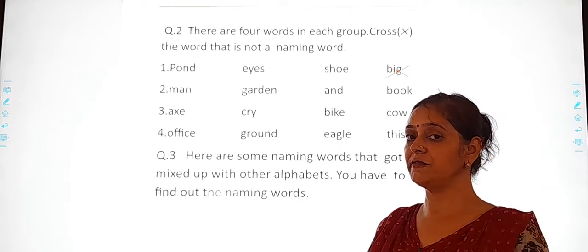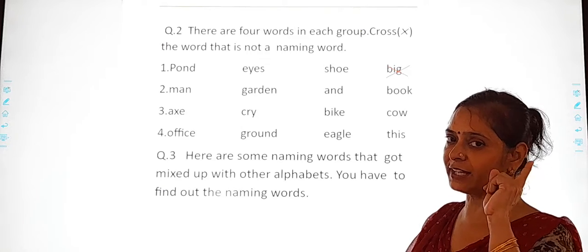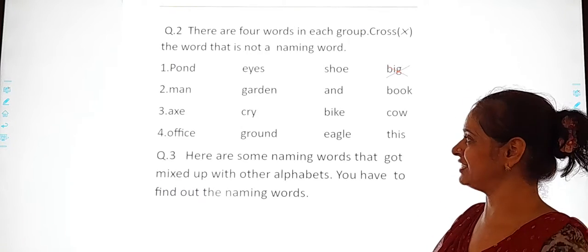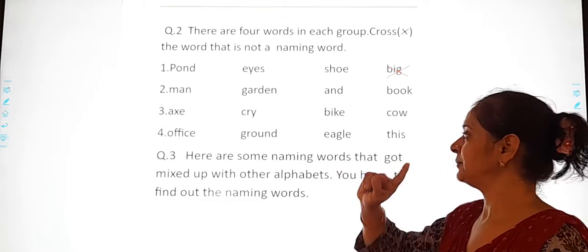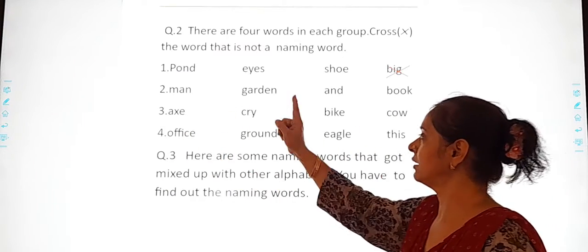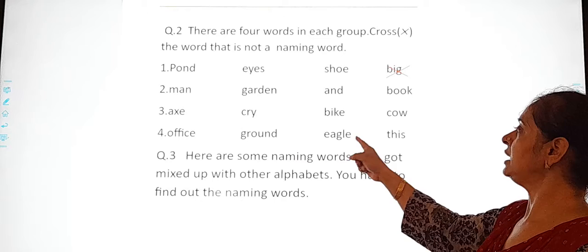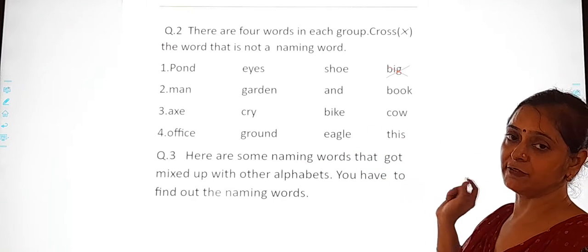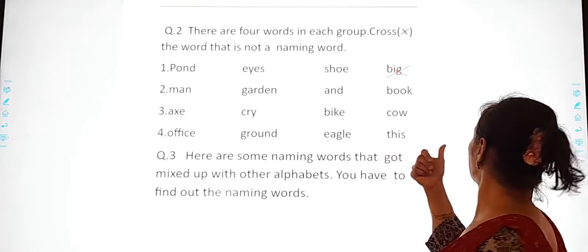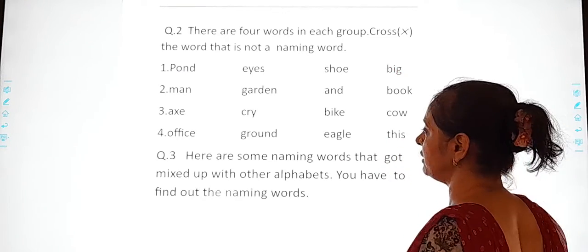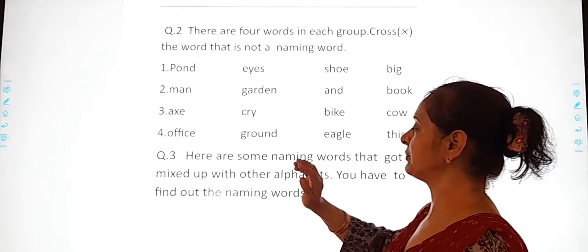Now tell me which is not a naming word? Think. Yes, you have got it. Cry is not a naming word. Office, ground, eagle, this. Which one is not a naming word? This one. Got it, beta? Very nice. Now we will move to the next question.